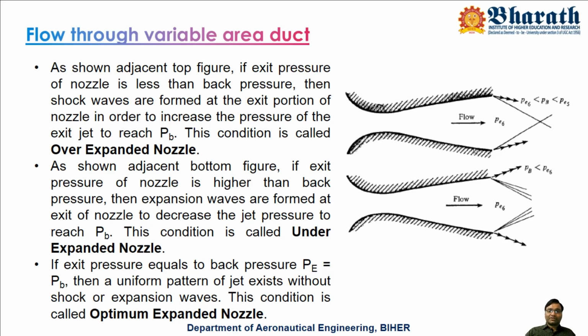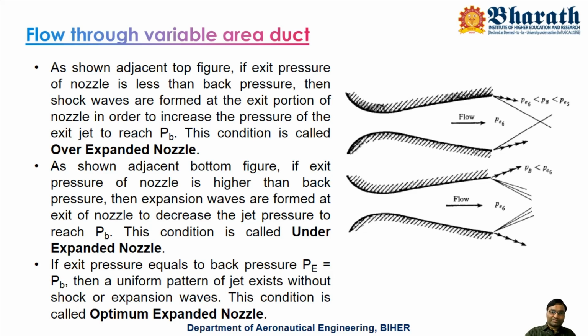And another condition we have where jet pressure is perfectly equal to outside pressure or ambient pressure or back pressure. So PE equals the back pressure. In such a condition, the flow comes out perfectly and very comfortably. Such a condition is called optimum expanded nozzle.